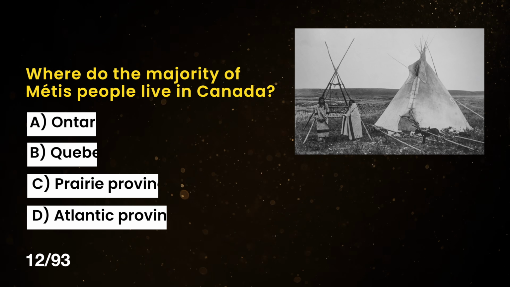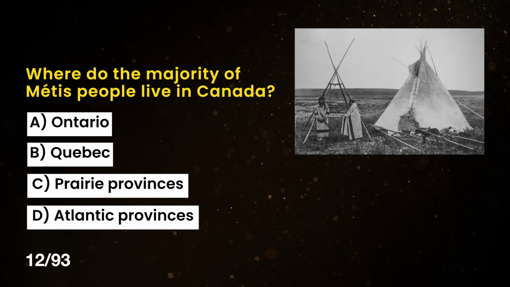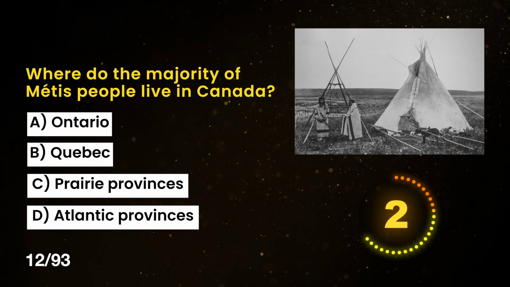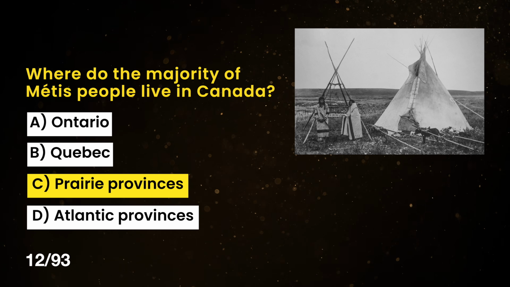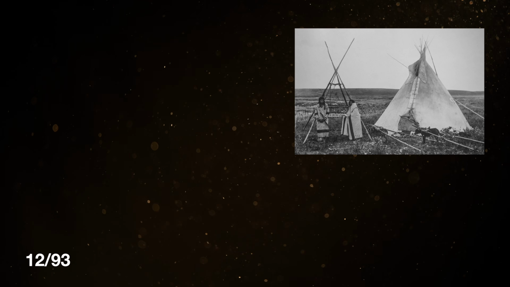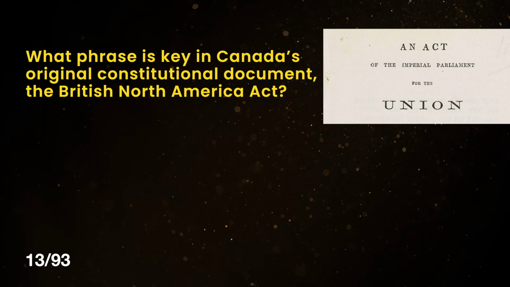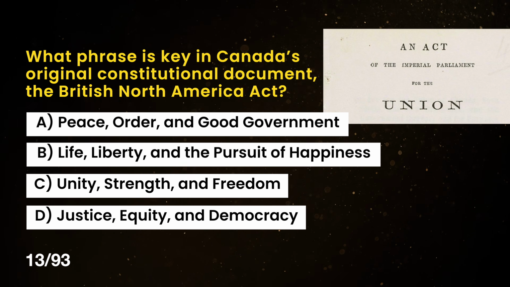Where do the majority of Métis people live in Canada? A. Ontario. B. Quebec. C. Prairie provinces. Or D. Atlantic provinces. The correct answer is C. Prairie provinces.